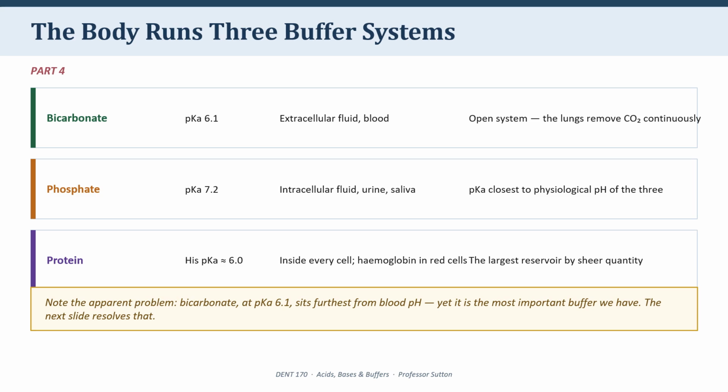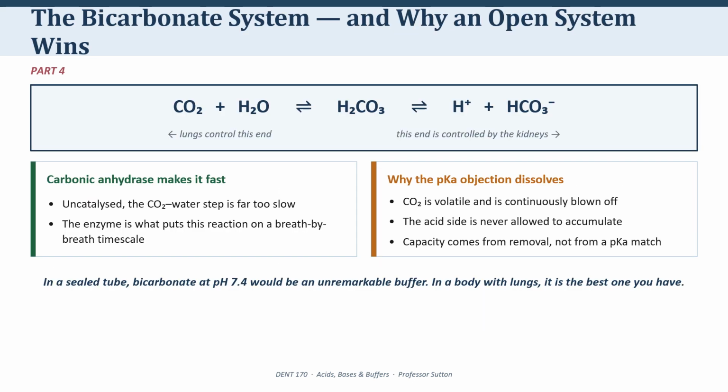Here is how we resolve that. Here's the bicarbonate system written out in full. You need to know that from memory. Carbon dioxide plus water in equilibrium with carbonic acid, in equilibrium with hydrogen ion plus bicarbonate. 2 double arrows. Everything moves in both directions.